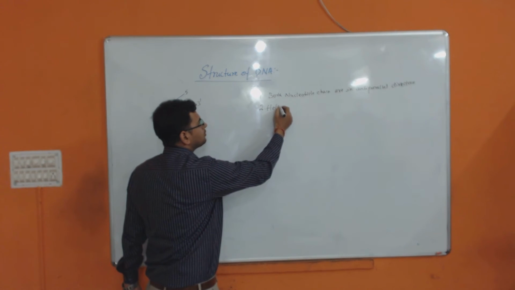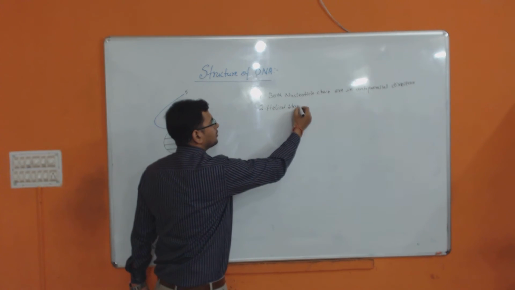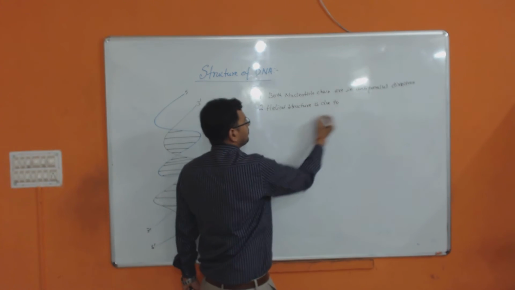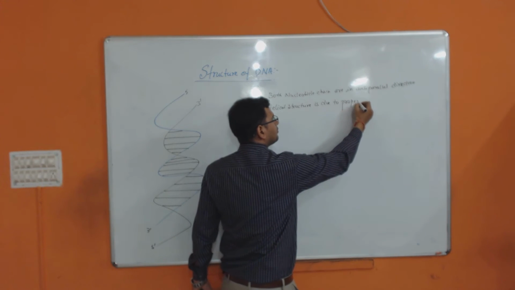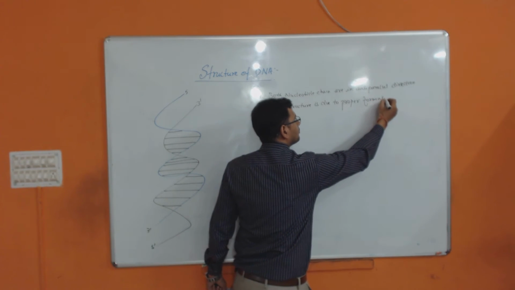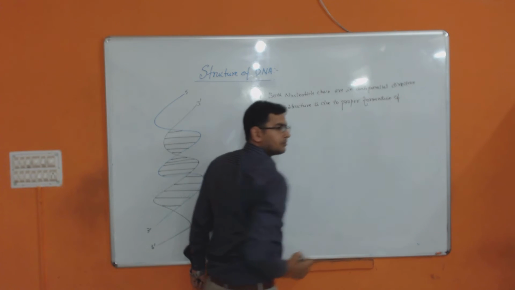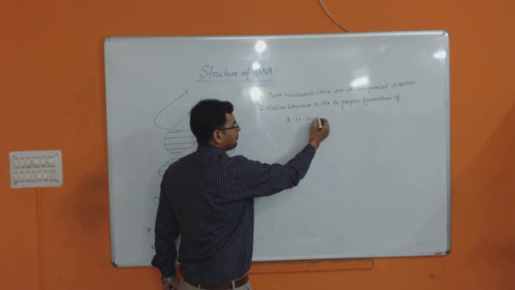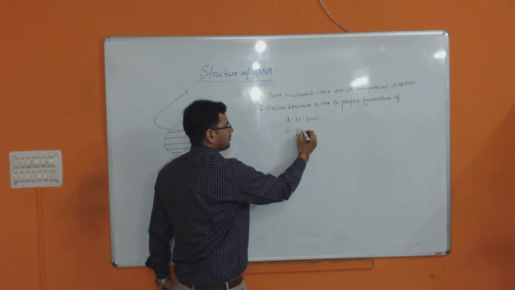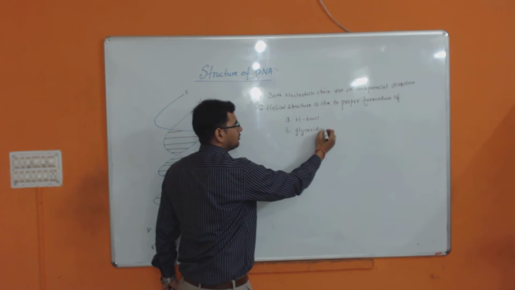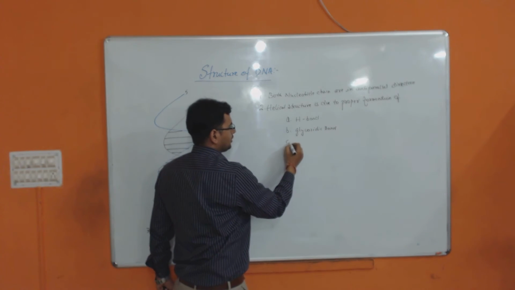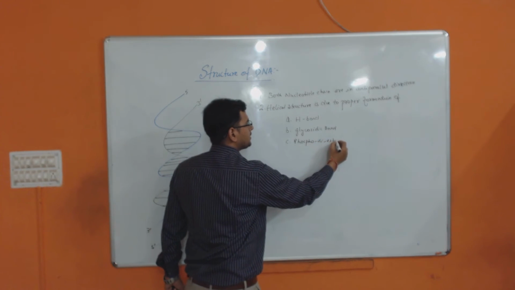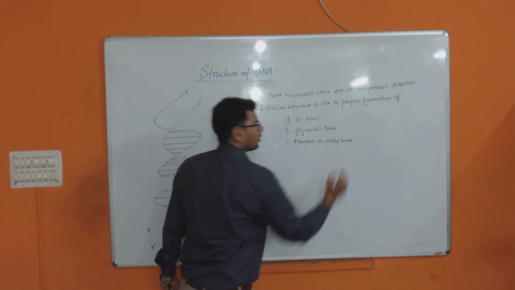Helical structure is due to proper formation of first the hydrogen bond, second the glycosidic bond, and third the phosphodiester bond.